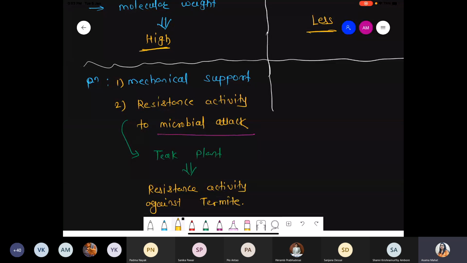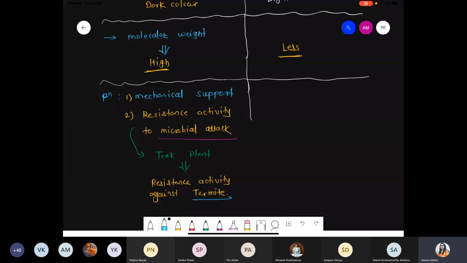And you know very well, termites belong to the insect category. So they are showing some resistance activity also. And the other point, when we are talking about the function with respect to sapwood, just as we discussed, is conduction of water.